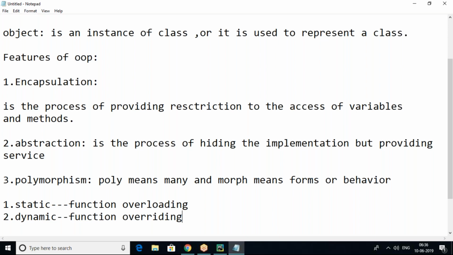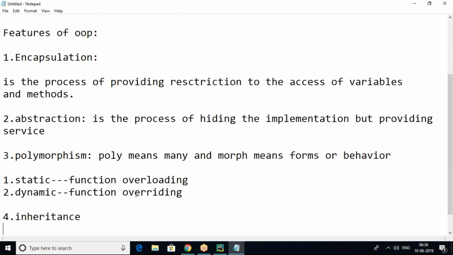Function overriding means if a function already has some work to do, we do not assign other work in addition. We cancel that existing work and give a newly assigned task. That is function overriding. So function overloading and function overriding are the two topics in polymorphism to achieve static and dynamic polymorphism.